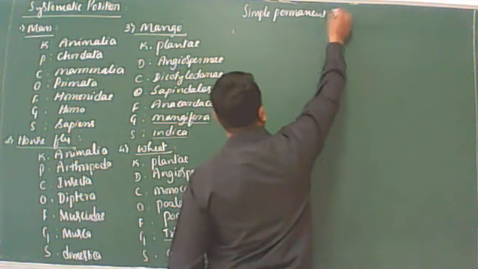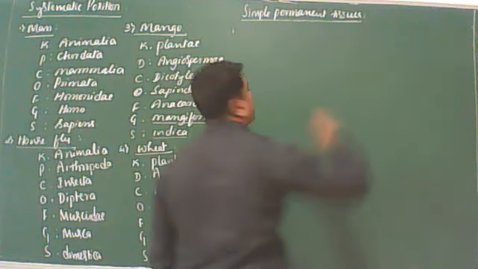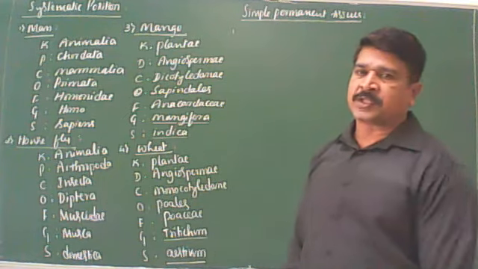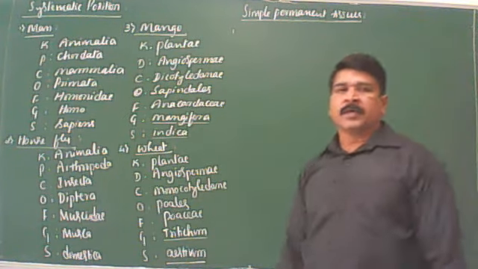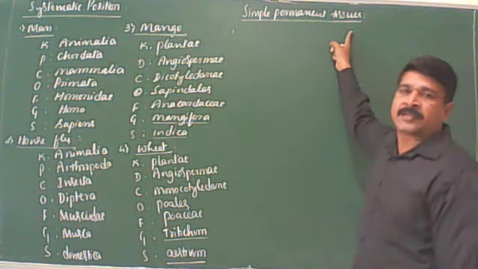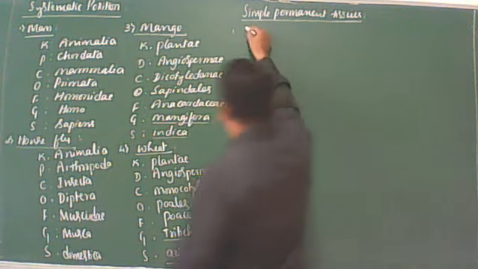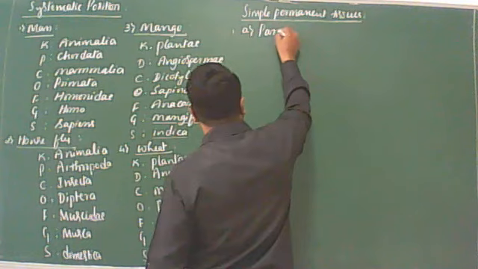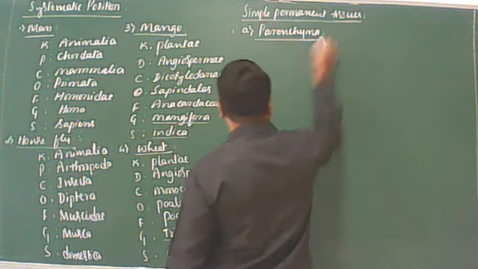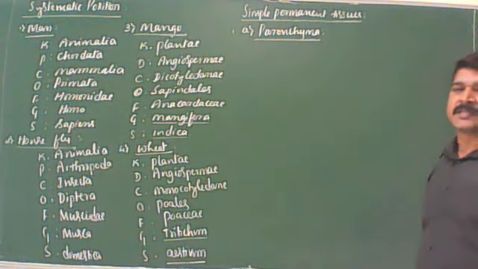Simple permanent tissues. As we discussed in the last class, the tissue which consists of only one type of cells with a similar origin, structure and function is called simple permanent tissue, also called homogeneous tissue. There are three of them: parenchyma, collenchyma and sclerenchyma. First we discuss the parenchyma.